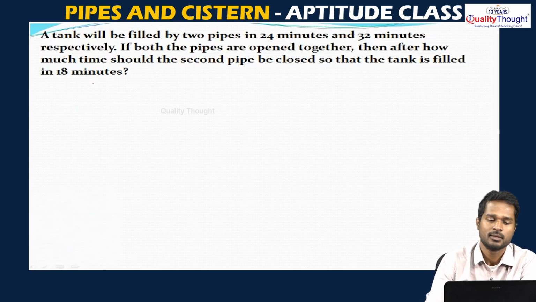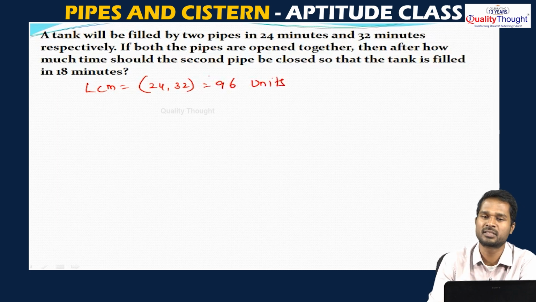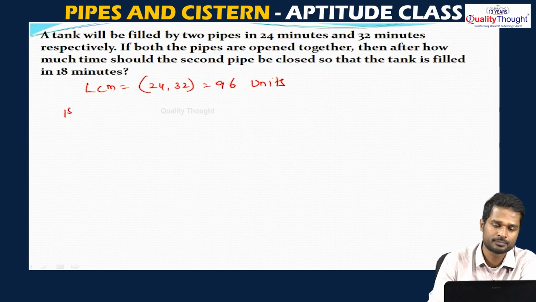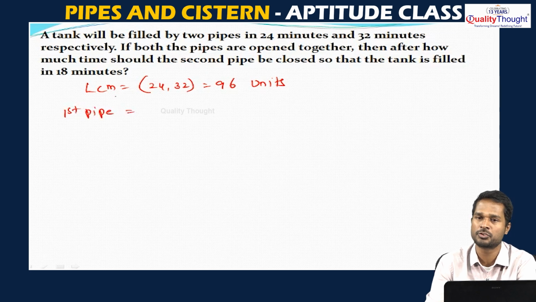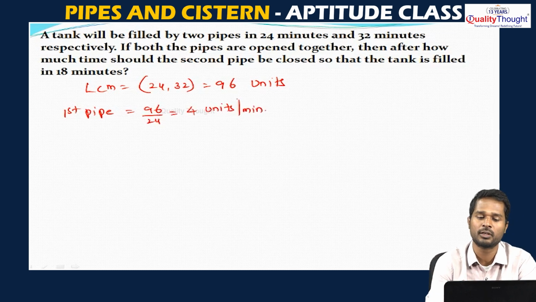So the solution is nothing but, take first the capacity of the tank. So, the LCM of 24 comma 32 is 96 units. So, total capacity is 96 units. See the first pipe. The first pipe will take total 24 minutes to fill the tank. That means in 1 minute, 96 by 24, that means 4 units per minute. So, the first pipe will send 4 units of water into the tank for every 1 minute.